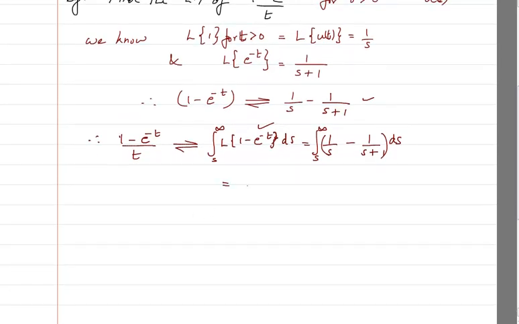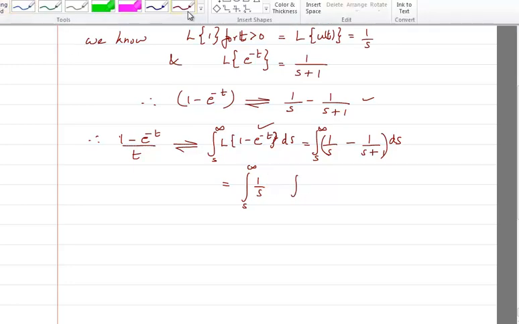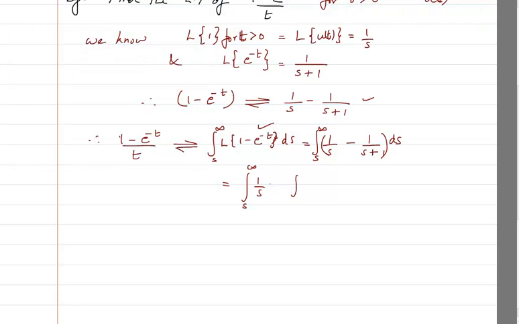That gives me, from s to infinity, I will take it separately: 1 by s ds minus, let me write it properly, the integral from s to infinity of 1 divided by s plus 1 ds.